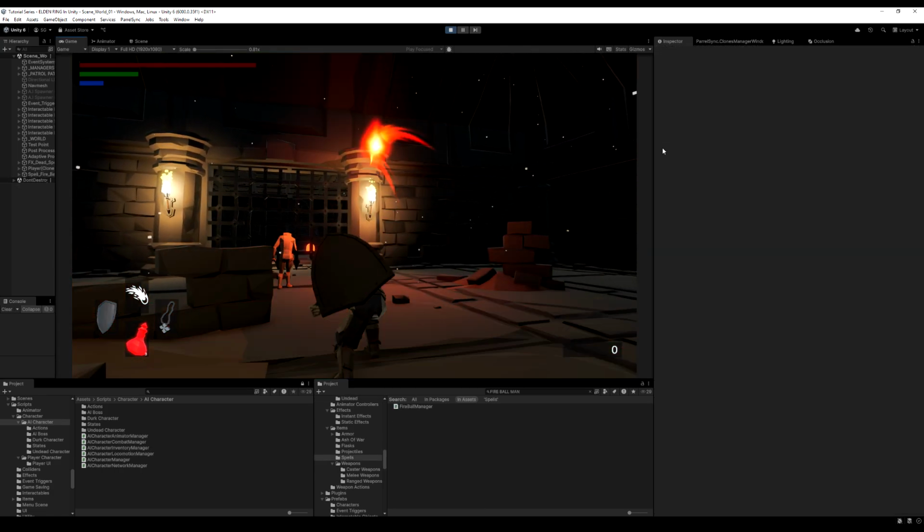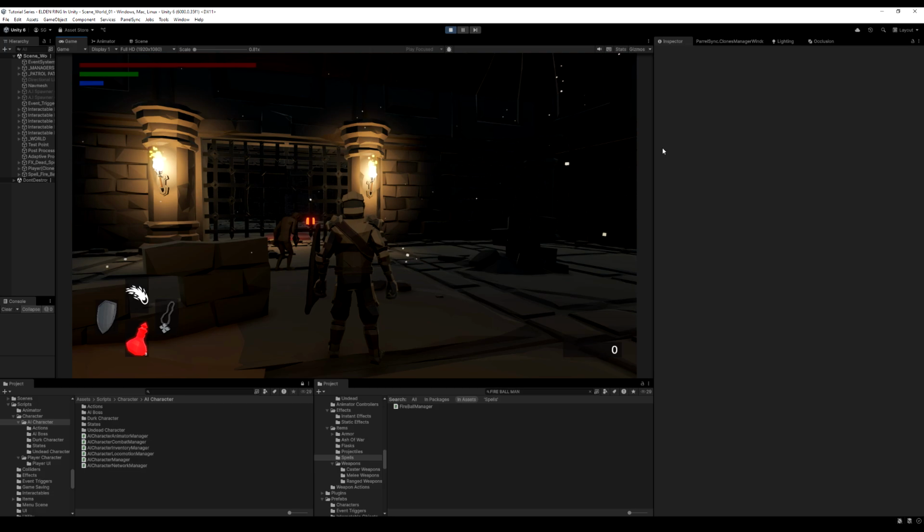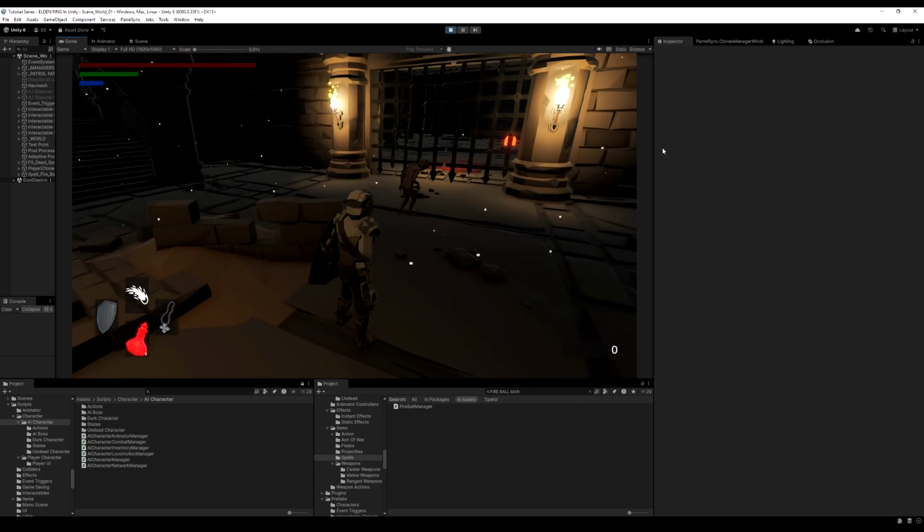I have the fireball. I'm going to throw this up there. Boom. And yeah, he turns towards it, but he can't get to the point. So you see he just does the pivot and he doesn't move. All right, guys, there you go. You have a way now to alert your character to sounds.